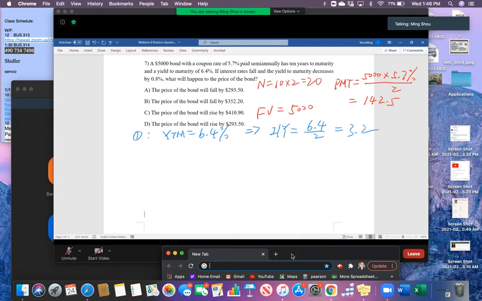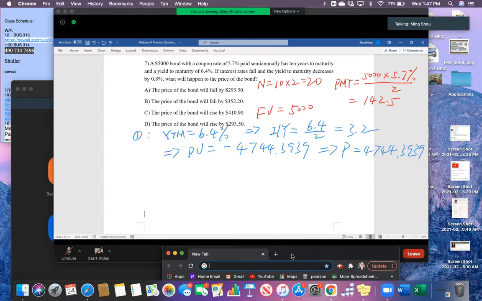Now we already know our N, we already know our period payment, we already know our discount rate, interest rate, and we also know our face value. Then we can easily figure out what our present value is. And this present value would equal negative 4,744.3939, which simply means the bond price would equal this amount, right? Okay, so this is the bond price before the interest rate change.